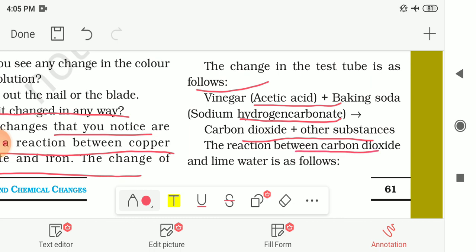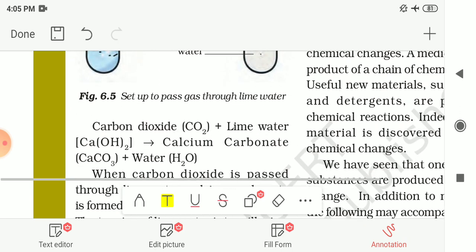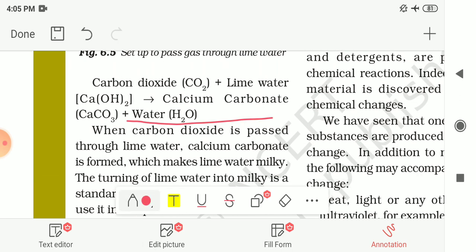And the reaction between carbon dioxide and lime water is represented by this equation. The carbon dioxide, that means CO2, plus lime water, which is also known as calcium hydroxide, Ca(OH)2. So at the end it will give you calcium carbonate, that means CaCO3, and water, that is H2O.